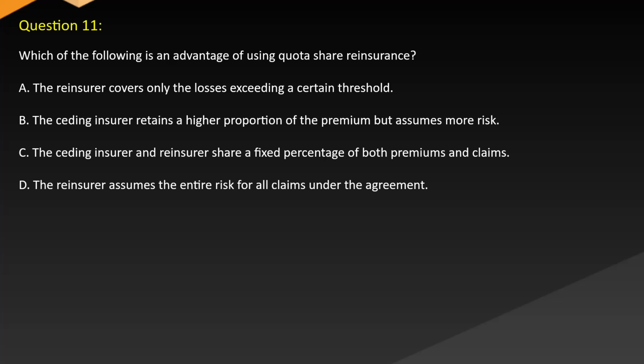A. The reinsurer covers only the losses exceeding a certain threshold. B. The ceding insurer retains a higher proportion of the premium but assumes more risk. C. The ceding insurer and reinsurer share a fixed percentage of both premiums and claims. D. The reinsurer assumes the entire risk for all claims under the agreement.